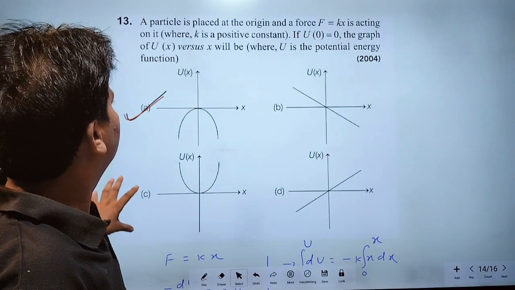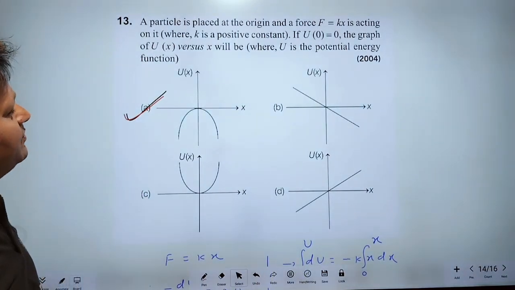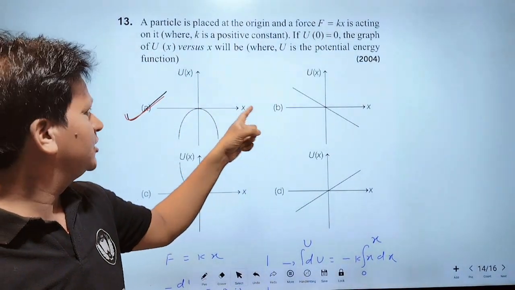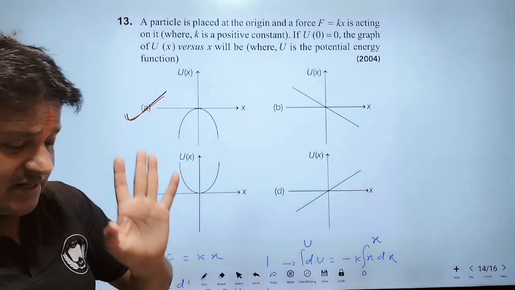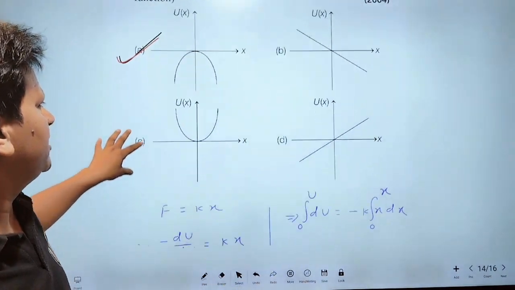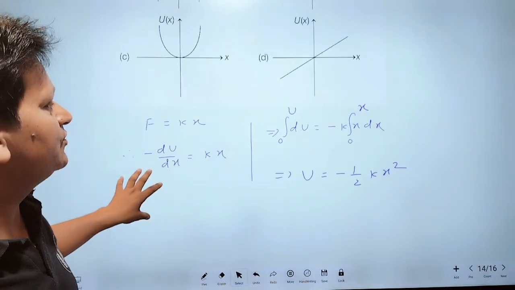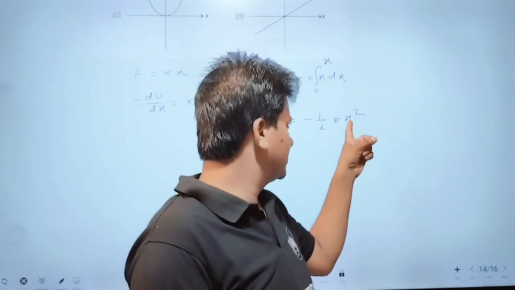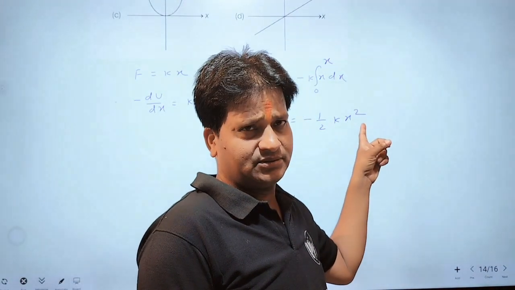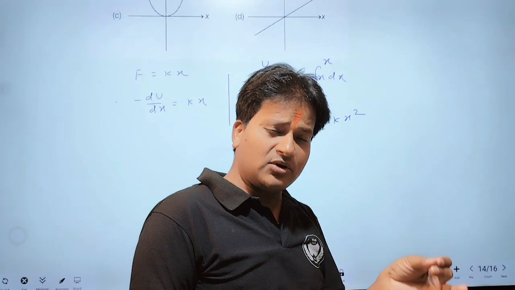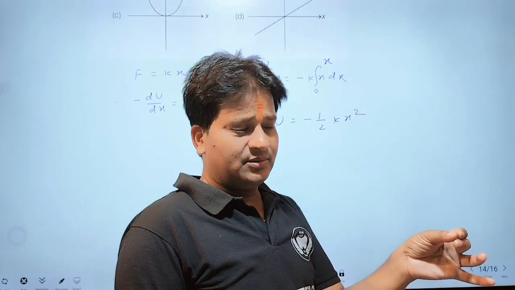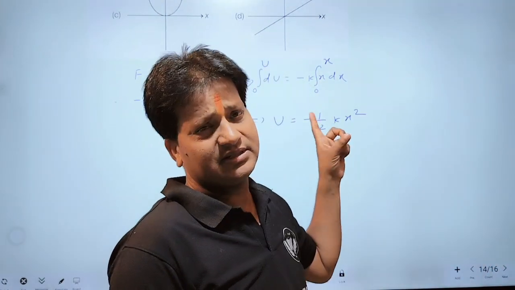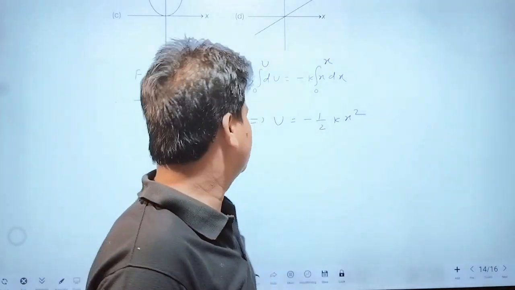Because for any value of x, potential energy will be always negative. If you put the value of x, either negative or positive, potential energy is always negative.